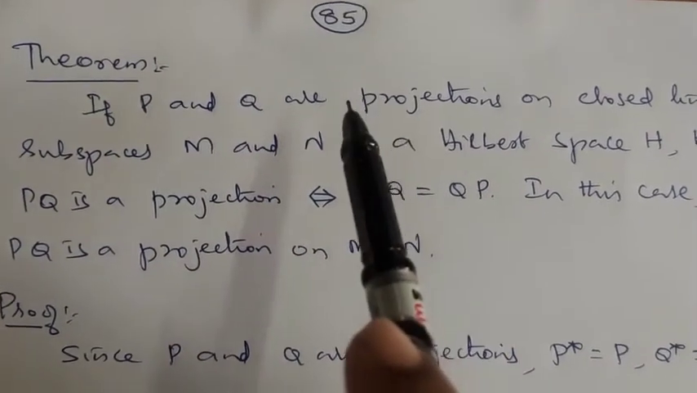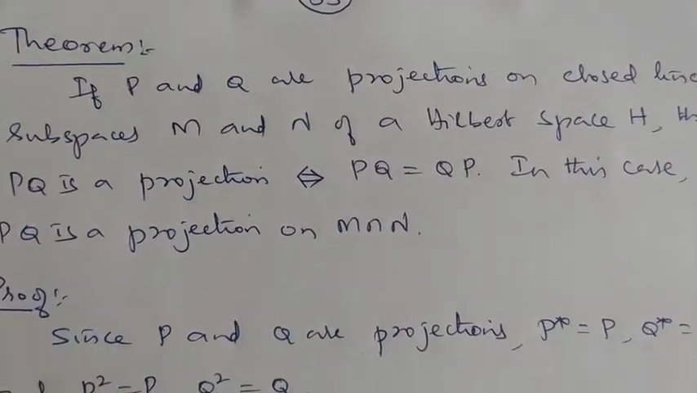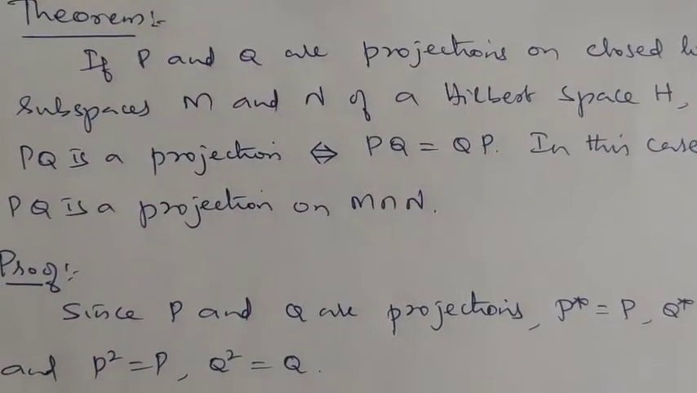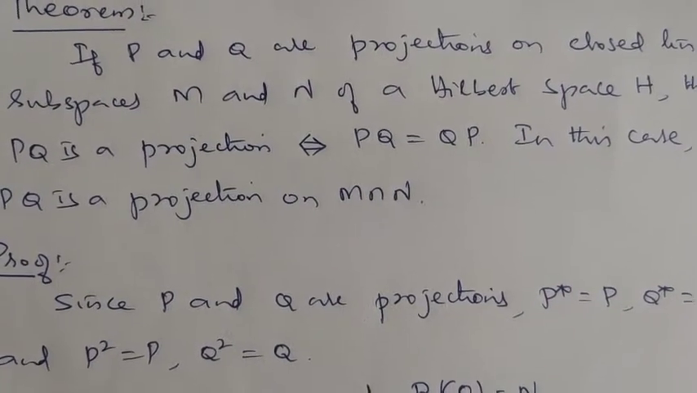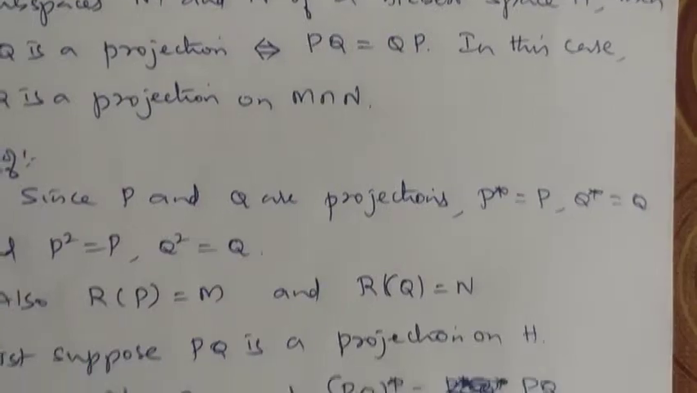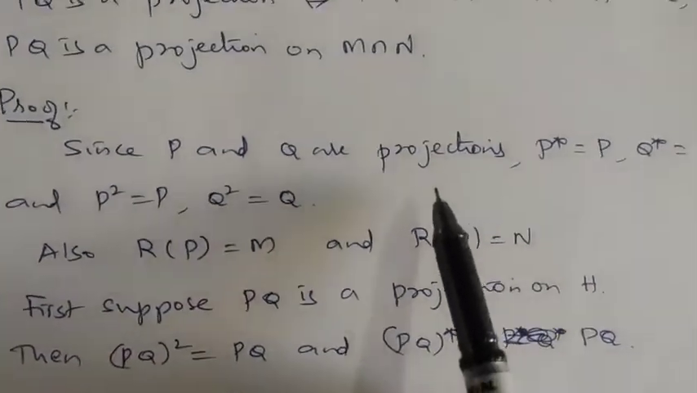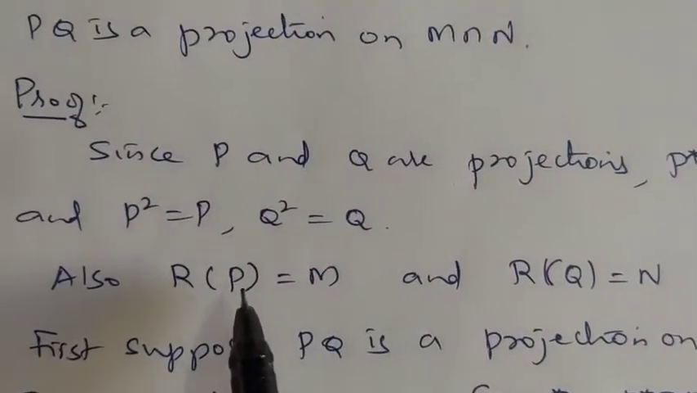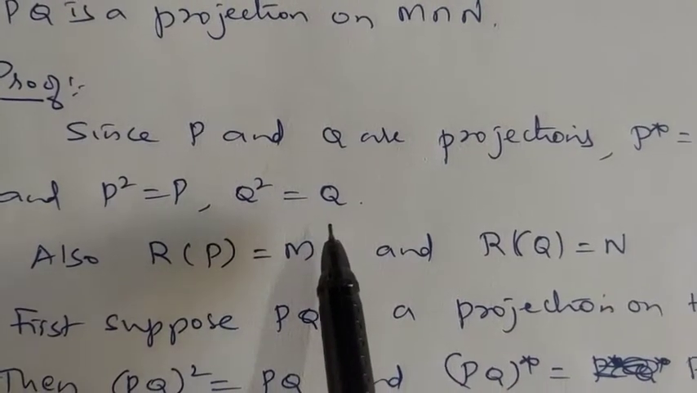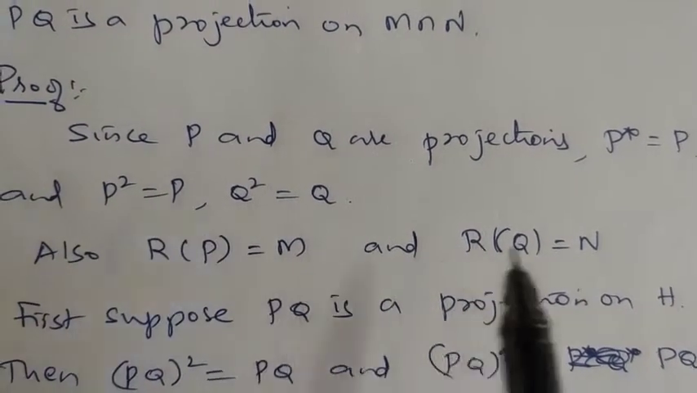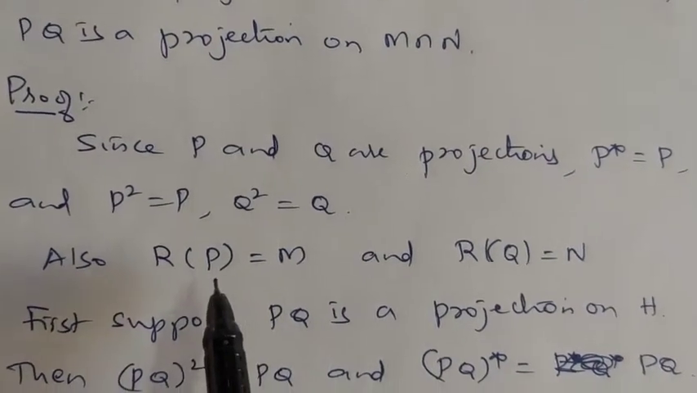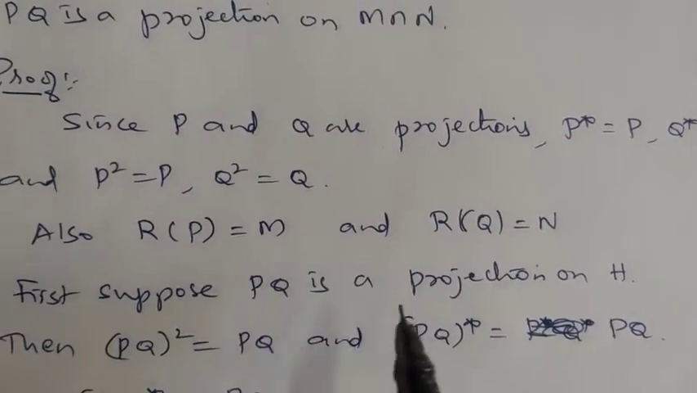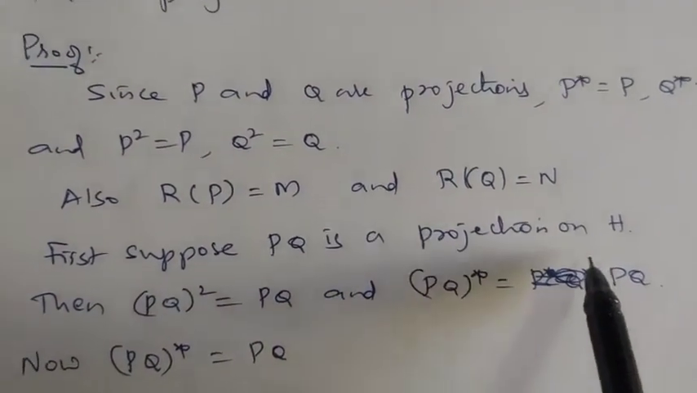If P and Q are projections on closed linear subspaces M and N of a Hilbert space H, then PQ is a projection if and only if PQ is equal to QP. In this case, PQ is a projection on M intersection N. Now, P and Q are projections means by definition what will happen? P star is P, Q star is Q, and P square is P, Q square is Q, meaning P and Q are idempotent as well as self-adjoint. Also, P and Q are projections on M and N means the range of P is M, the range of Q is N. Now first suppose that PQ is a projection on the Hilbert space H.